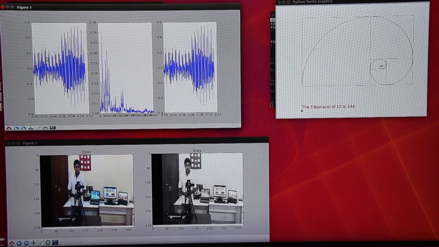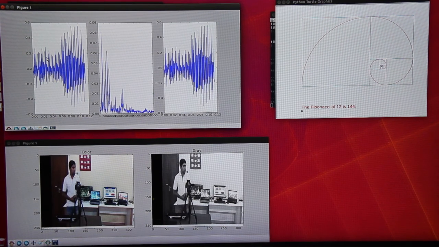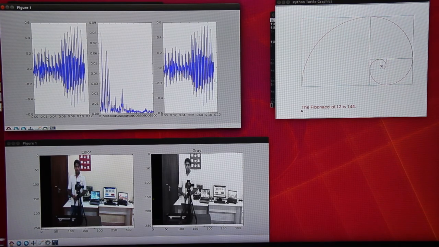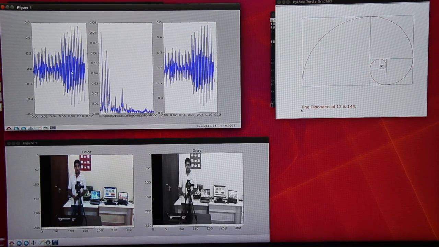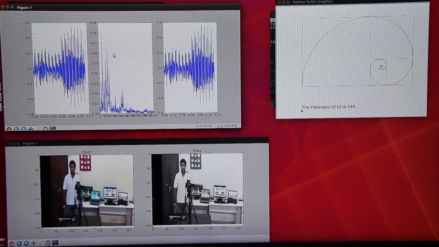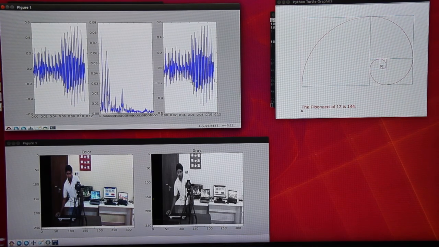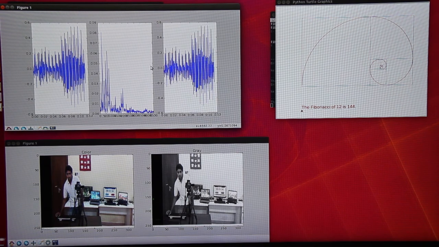In order to demonstrate the correctness of this application, the transform signal received from Redefine is passed through inverse Fourier transform on the host and displayed. So here you can see the input signal, the transform signal received from Redefine, and the inverse Fourier transform that was computed on the transformed signal received from Redefine.